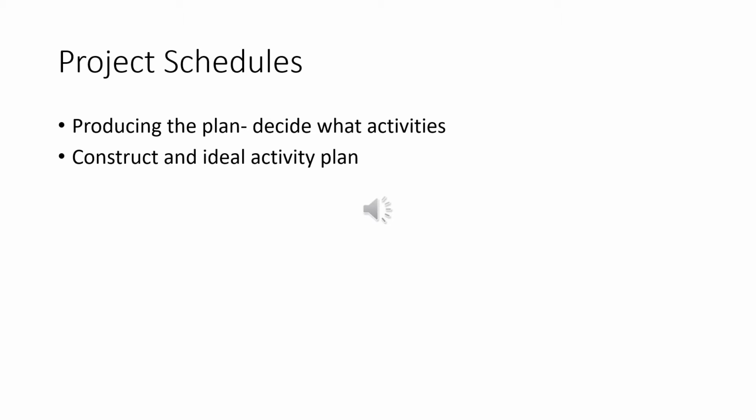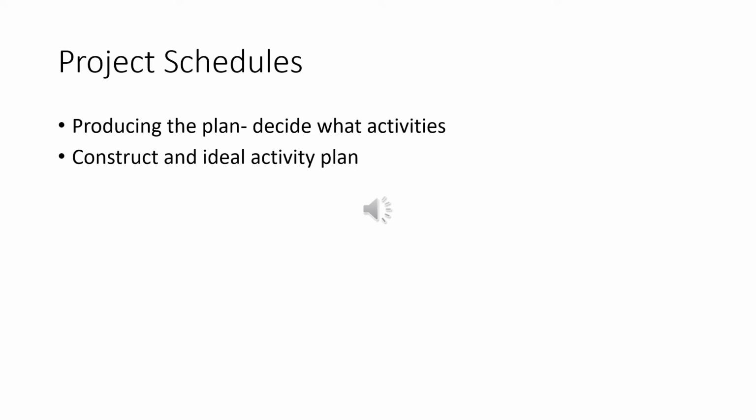The ideal activity plan will then be subjected to activity risk analysis. The aim of activity risk analysis is to identify potential problems.